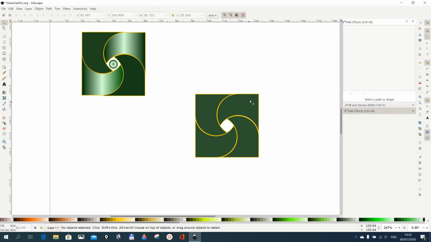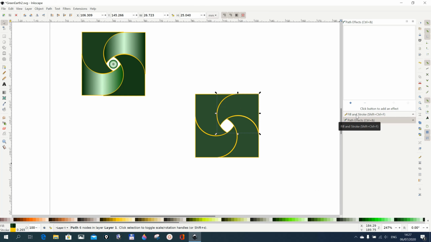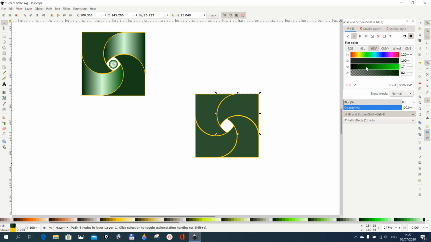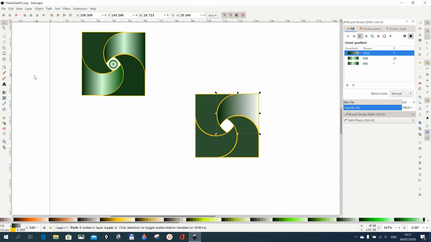We want to give these and these gradients, so just go here, and go to Fill and Stroke, and then choose the linear gradient. Now with the linear gradient selected, go to create and edit gradient nodes, and then you see this small node here.